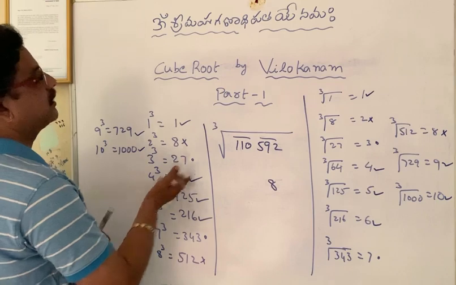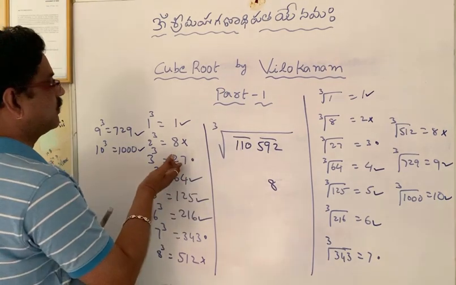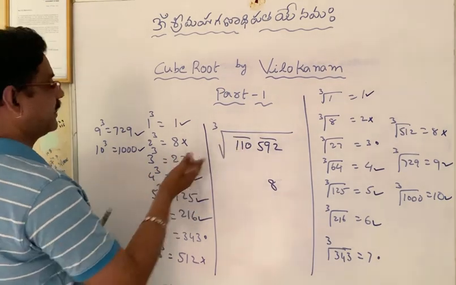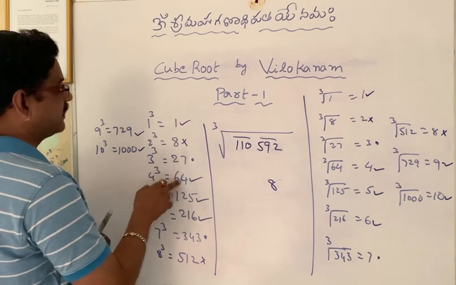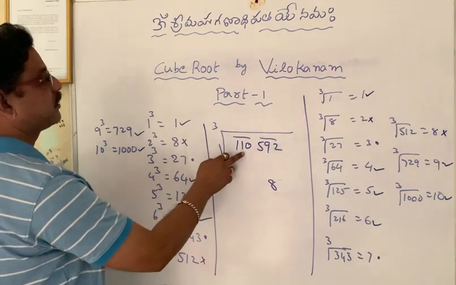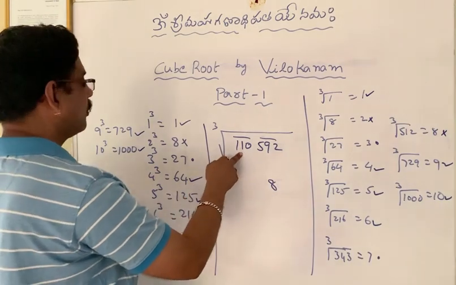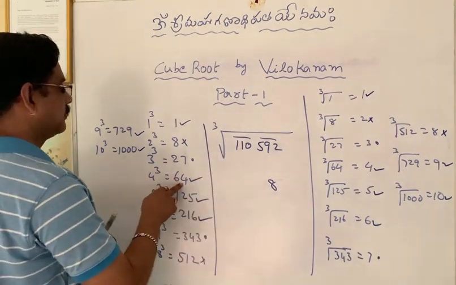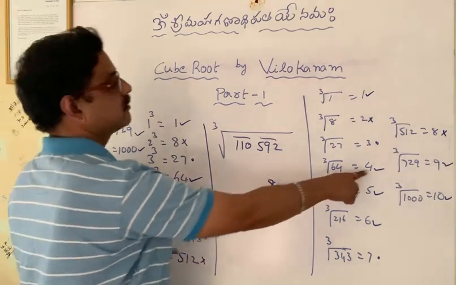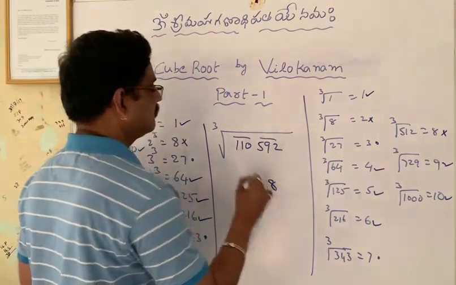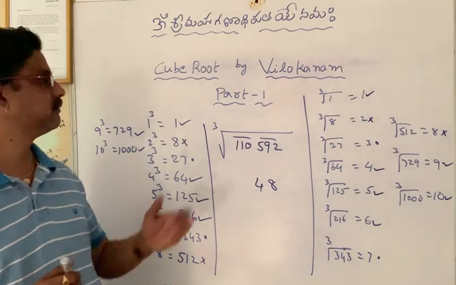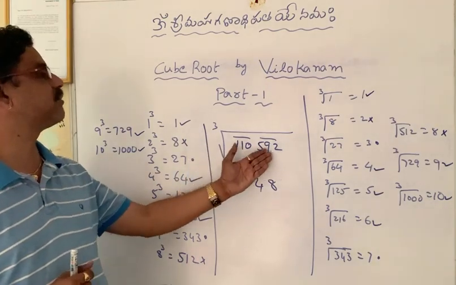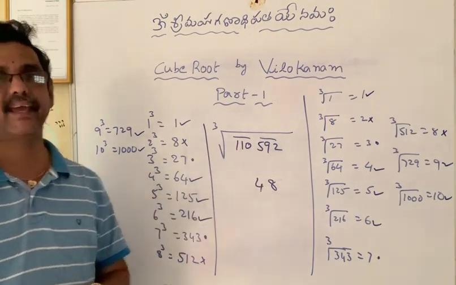If you take 27, it is far away from 110 when compared to 64. Out of these two, 64 is very near to 110. So for 110 we take 64. The cube root of 64 is 4. So the answer is 48. Understand? So the cube root of 110592 is 48.